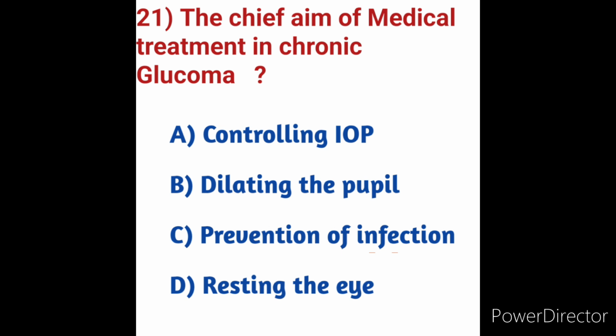The overall glaucoma treatment's main purpose is to maintain visual function and related quality of life at a suitable cost. Glaucoma surgery aims for prolonged IOP reduction without any complications. So here controlling the IOP is the correct answer.